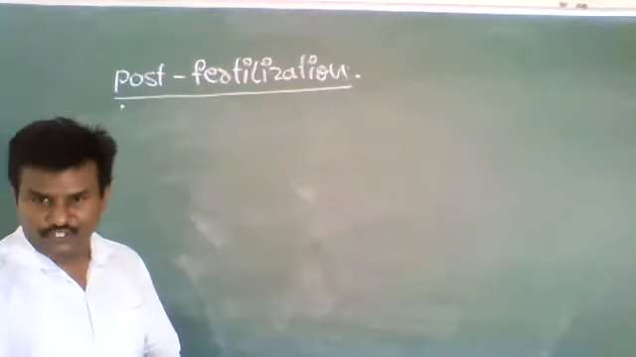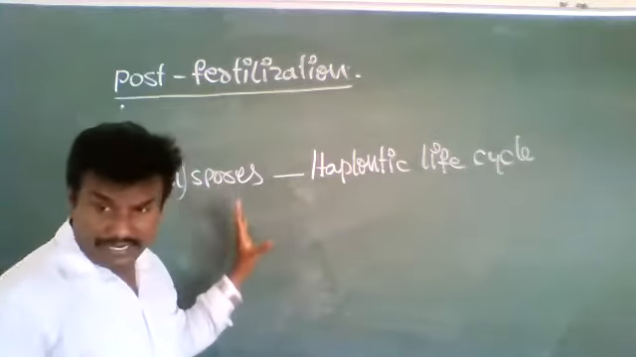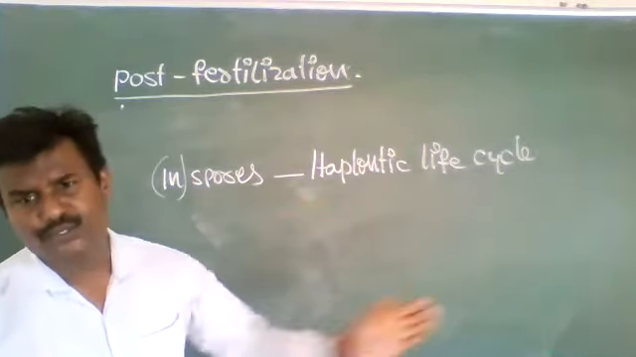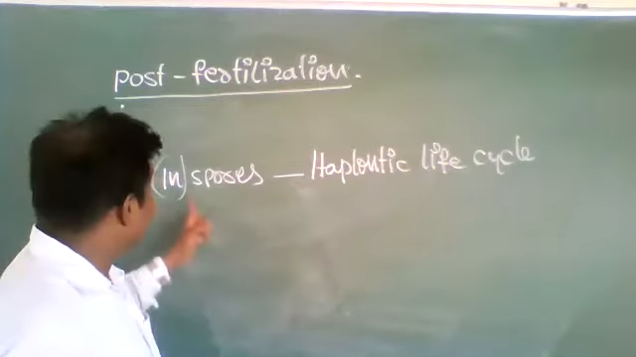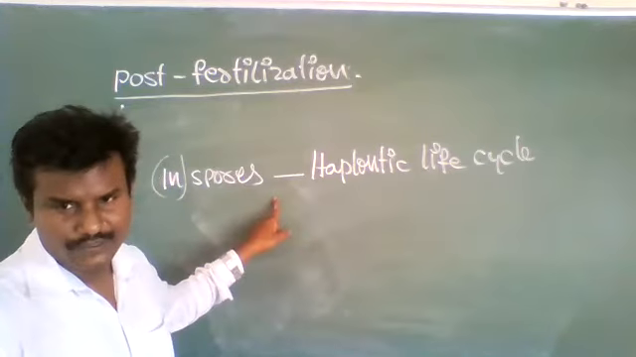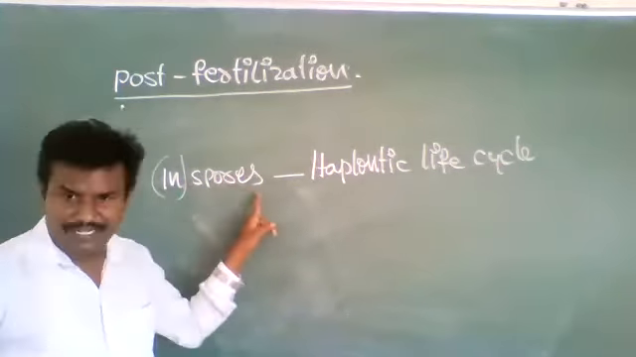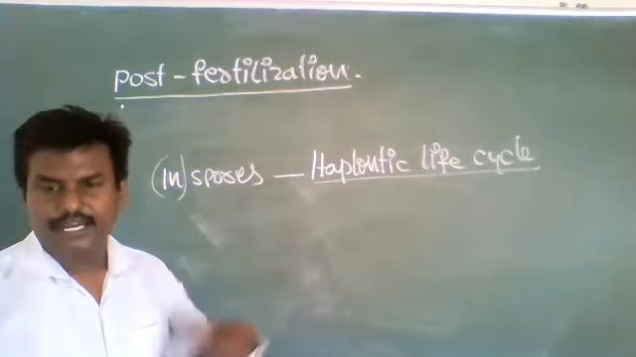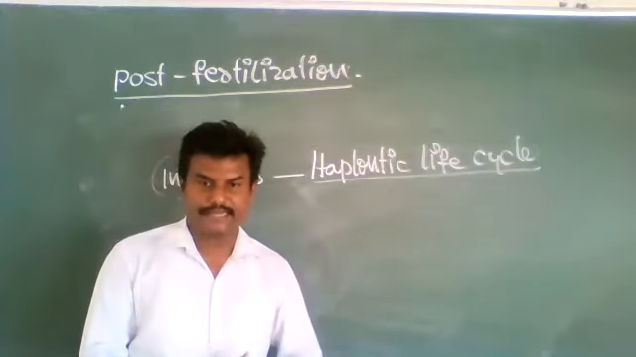The first one is zygote multiplication. That is what we are seeing now. In algae and fungi, the zygote germinates during favorable conditions and gives rise to new individuals. In those new individuals, meiosis takes place and gives rise to haploid spores. So those haploid spores germinate and give new individuals. So the new individuals lead a haplontic life cycle. In algae and fungi, those lead to the haplontic life cycle.